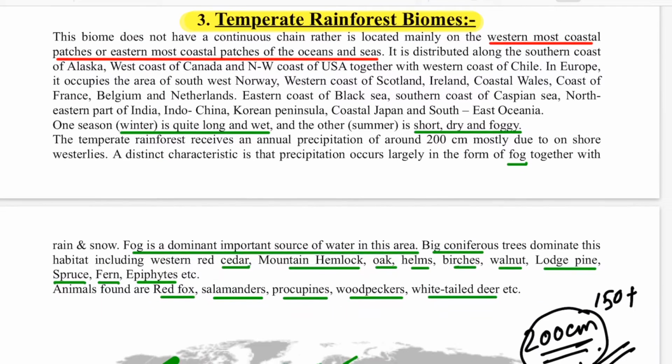Now we study the temperate rainforest. In the temperate rainforest, the winter is quite long and wet, and the summer is short, dry and foggy. See, the summer is also foggy, so that is why they are receiving 200 cm precipitation all the year round.